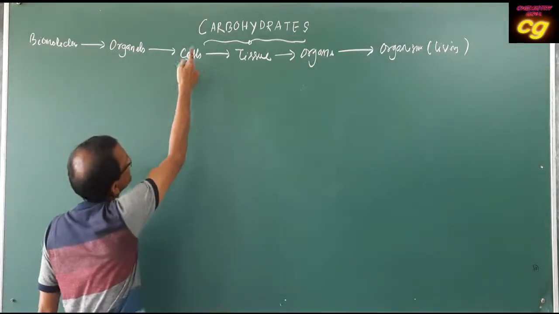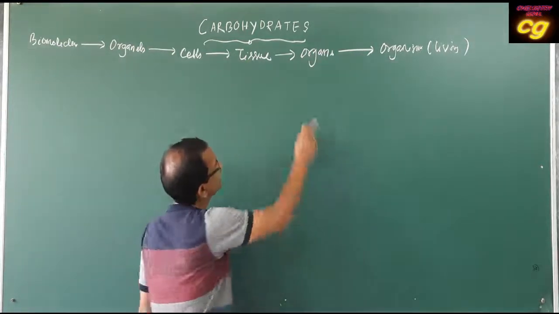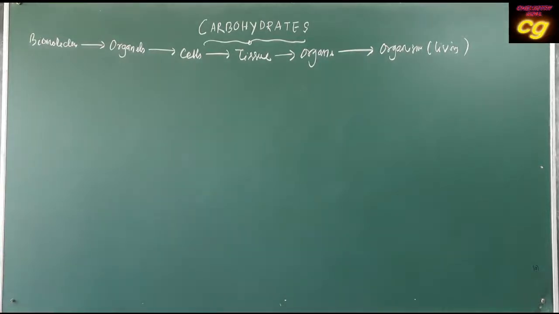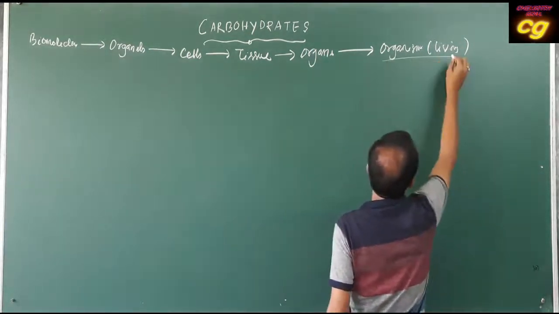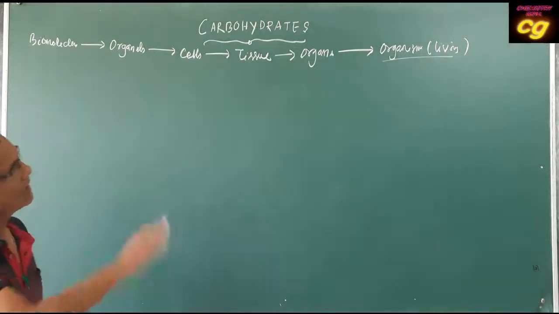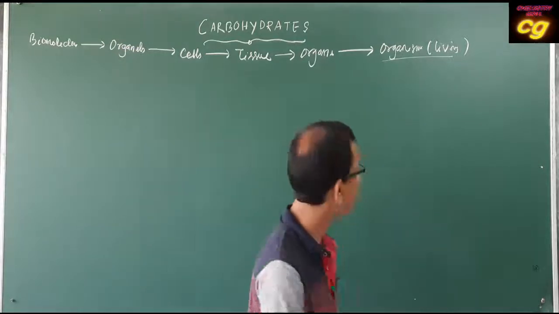Organelles constitute cells. Cells constitute tissue. Tissue constitutes organs. Then organs constitute organism. So these are the different stages, different phases for the formation of living organisms from biomolecules. So without biomolecules, existence of living things is not possible.